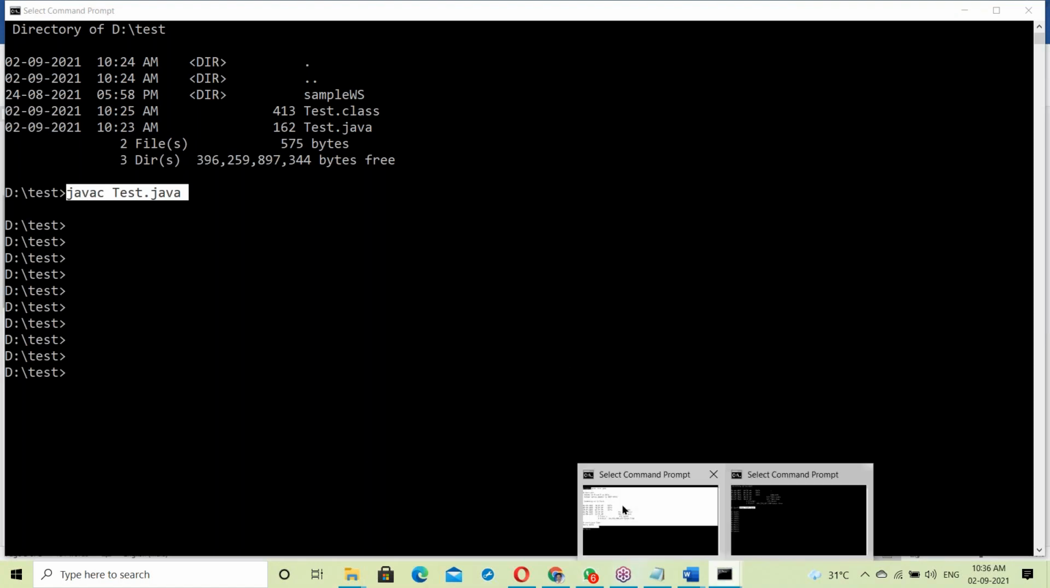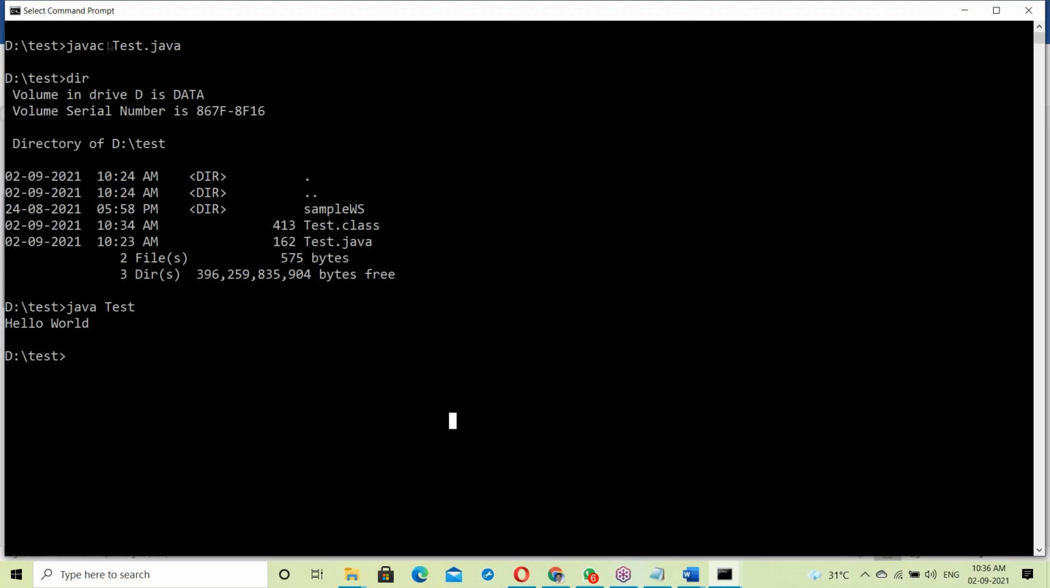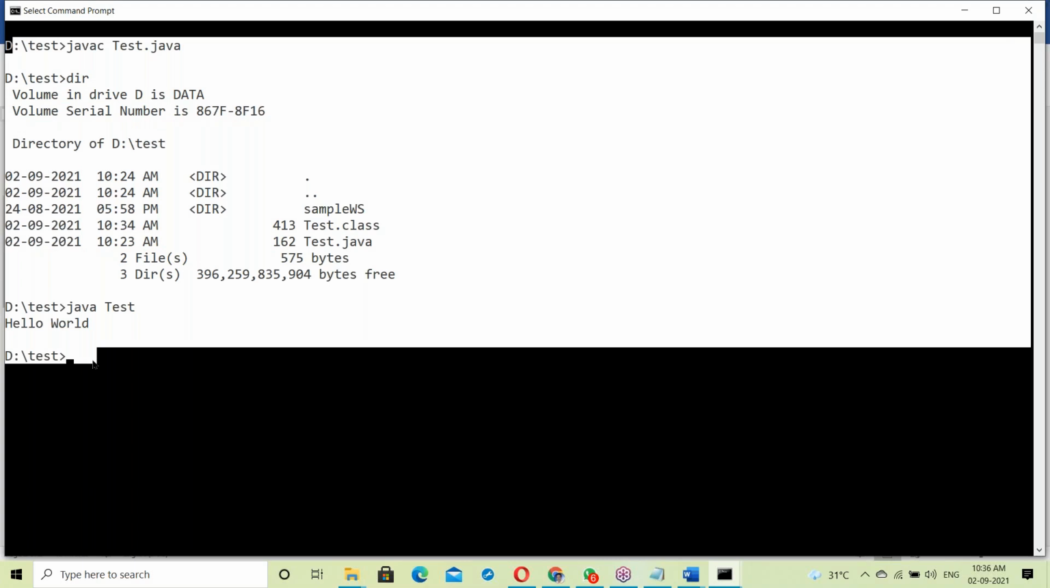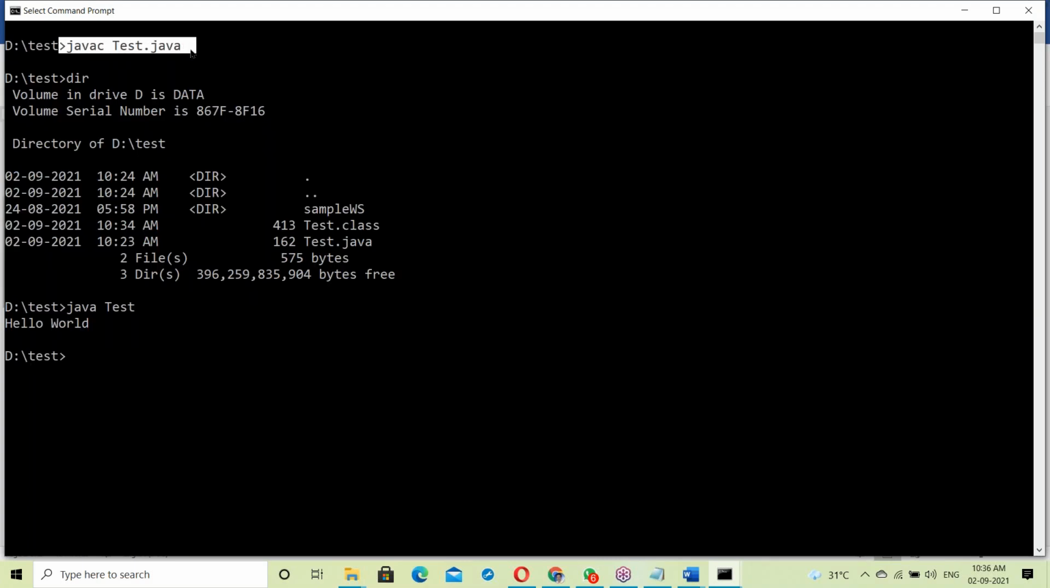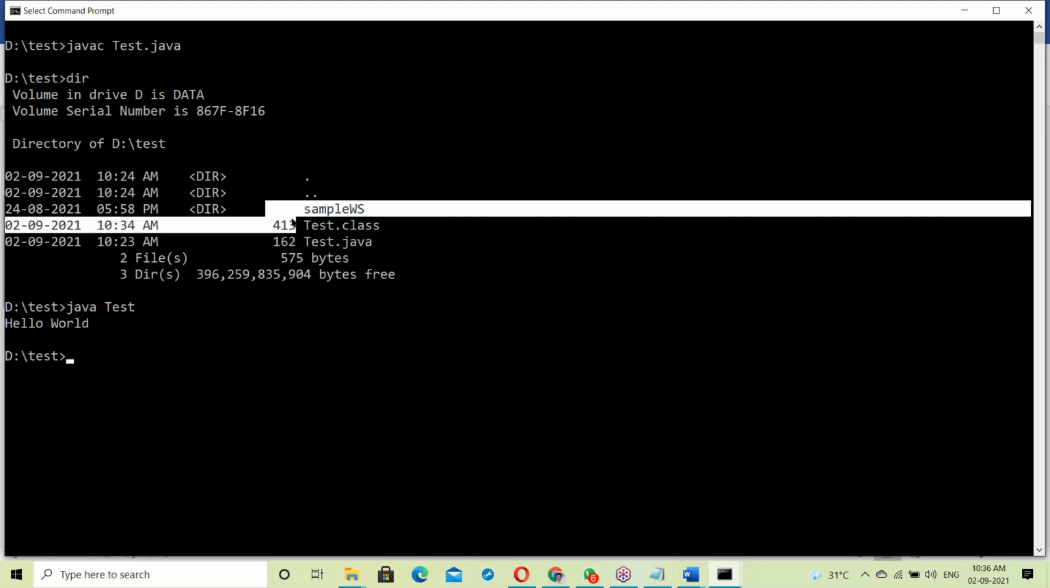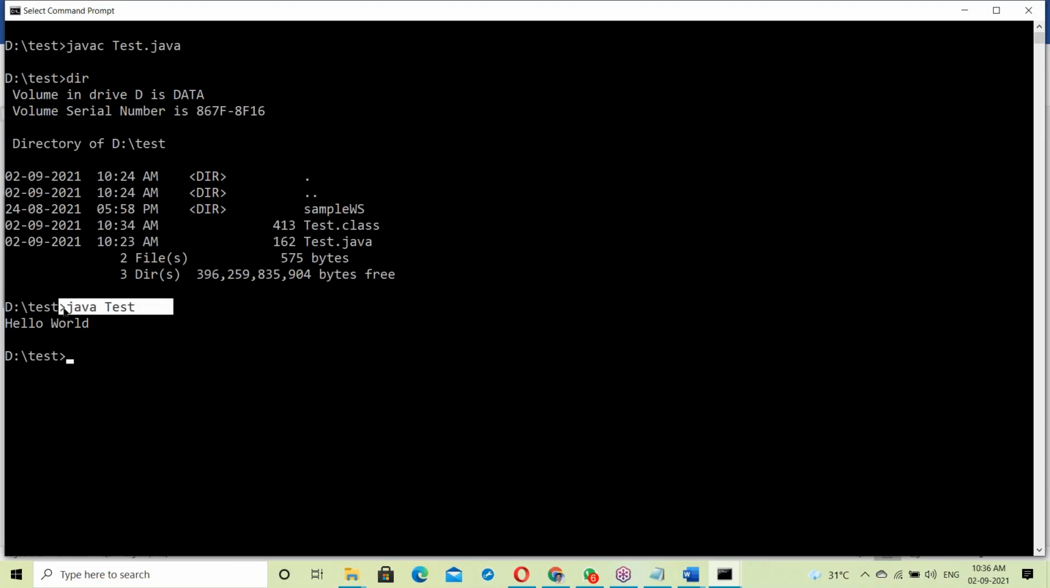See here, first test.java is compiled and generates one dot class file. Dot class file is not an exe file. The dot class file is directly executed. Have you observed any dot exe file in this process? First compiled, dot class file generated, dot class file directly executed. Have you observed anywhere an exe file?